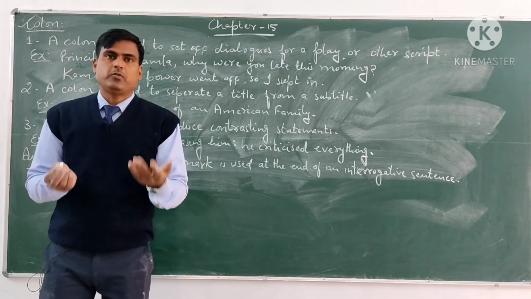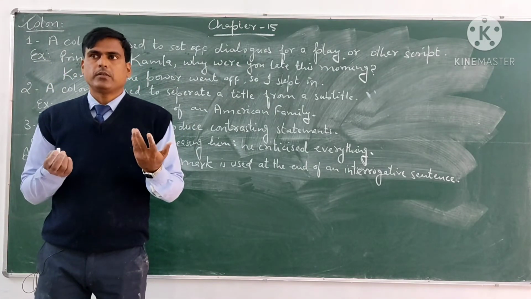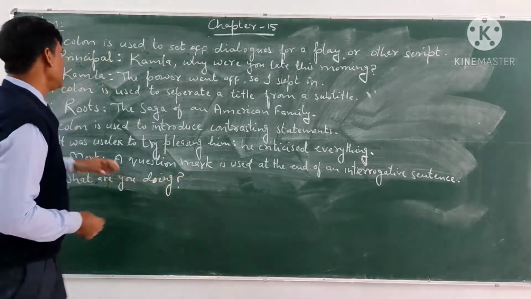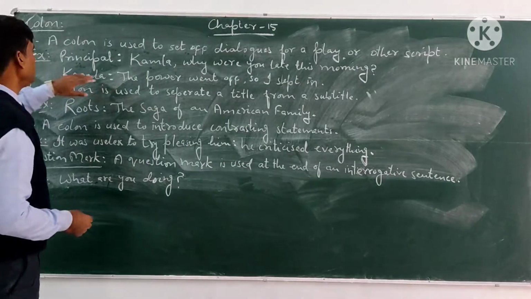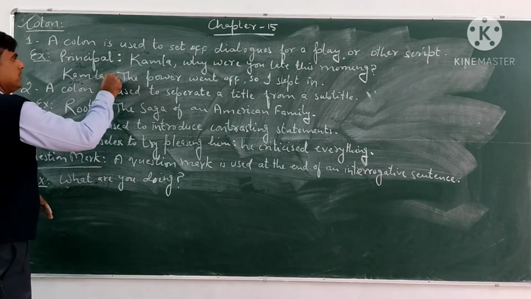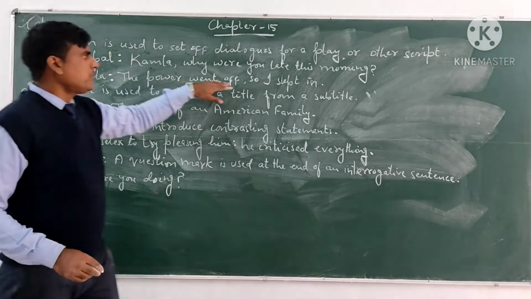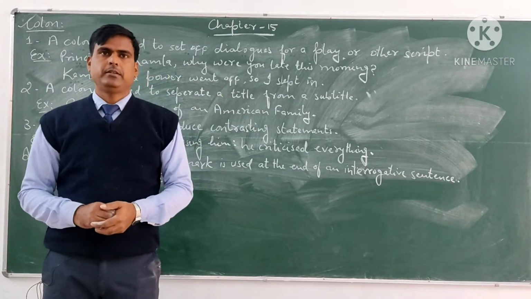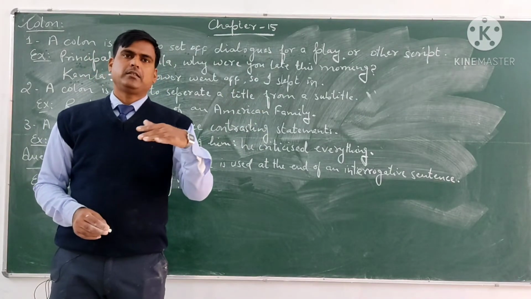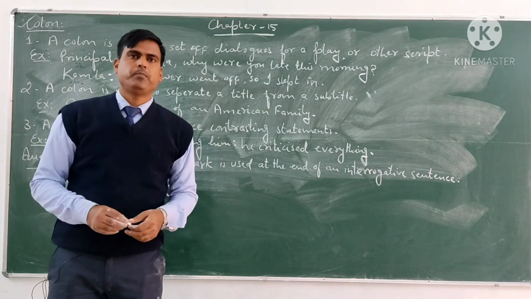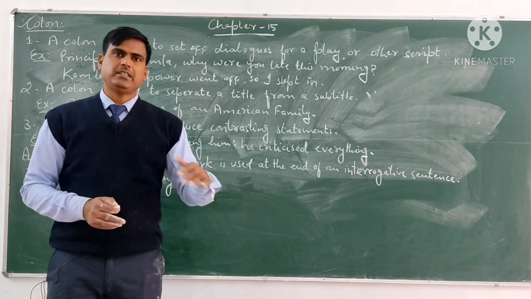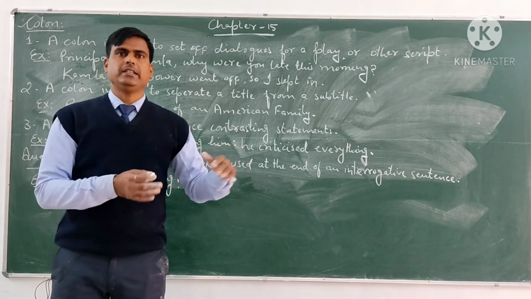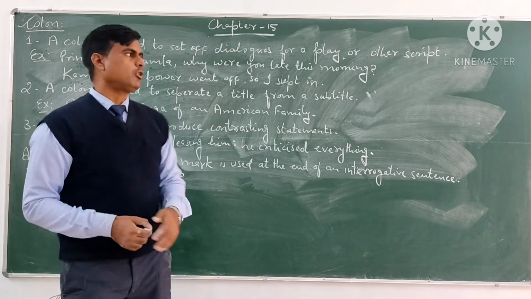The principal is inquiring of Kamla why she was late. At that time Kamla is going to answer, here is the dialogue of Kamla now. So Kamla says, Kamla, colon, the power went off, comma, so I slept in. So if there is a conversation in dialogue form, at that time we use the colon to separate different characters, to show different characters. Now come to the next one.